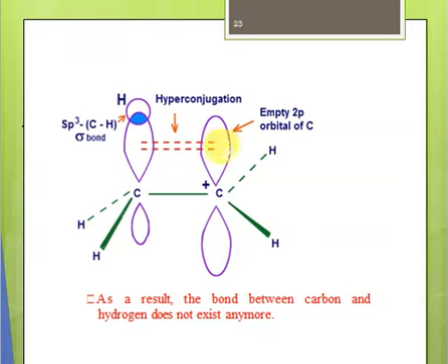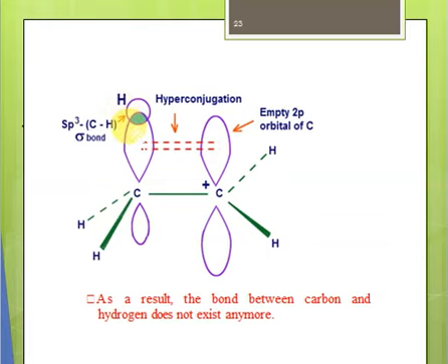So here we have a p orbital. We have taken the example of a p orbital which is empty, right? When a p orbital is empty, it has a positive charge, so you can say this is a positively charged carbon, and this carbon is attached to a carbon that has at least one hydrogen here. We are showing just one bond of carbon and hydrogen. This carbon is sp3 hybridized and is overlapping with this hydrogen, forming a sigma bond.